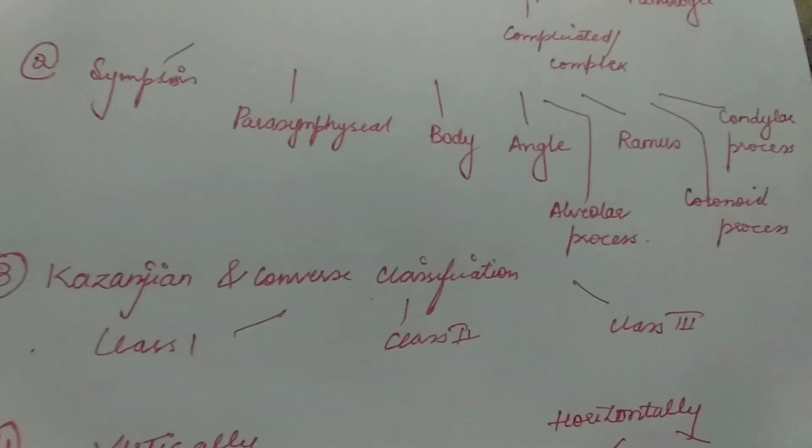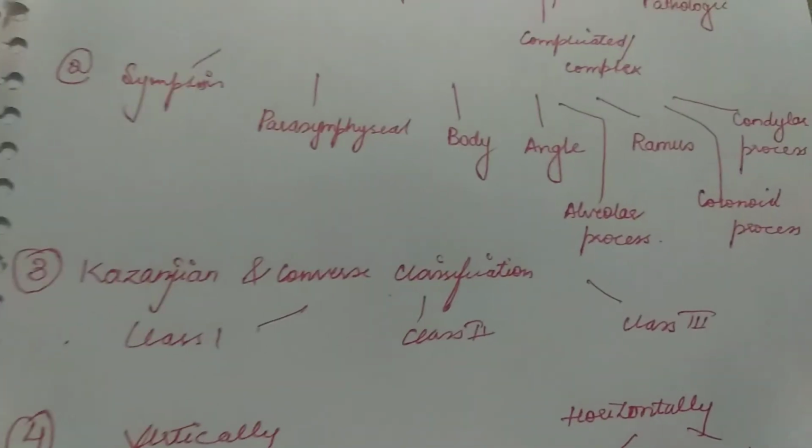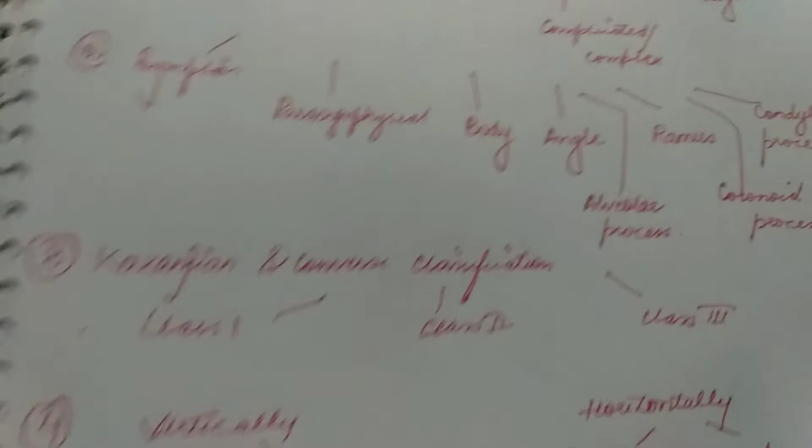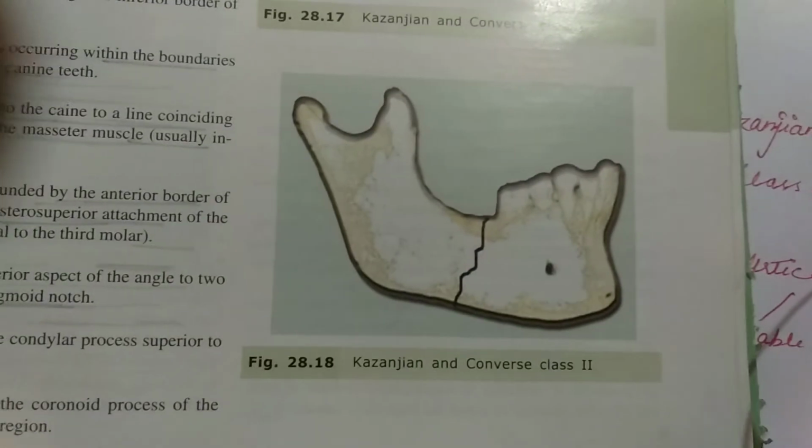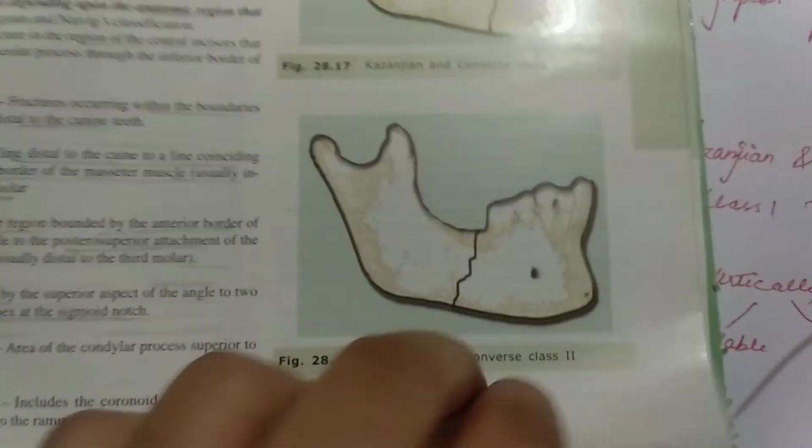It is divided into 3 classes: class 1, class 2, and class 3. Class 1, in which the teeth are present on both sides of the fracture. Class 2 is in which the teeth are present only on one side of the fracture. And class 3 is in which the patient is edentulous. Then is the fourth classification.